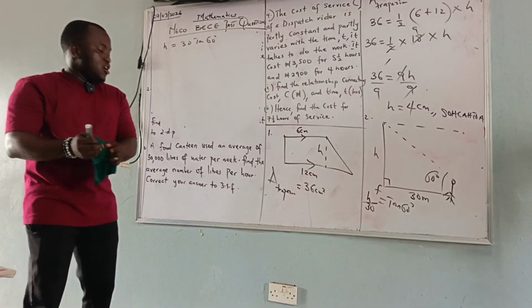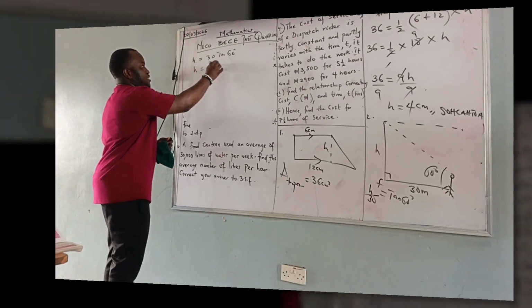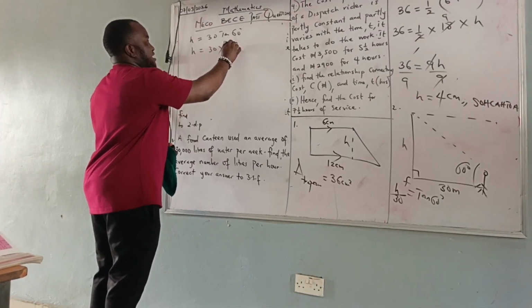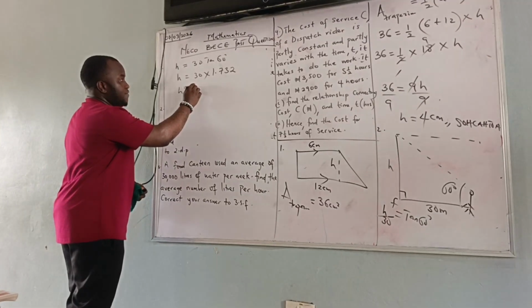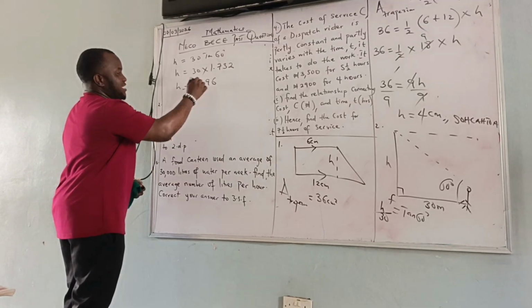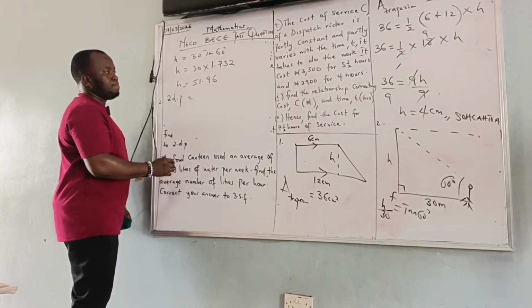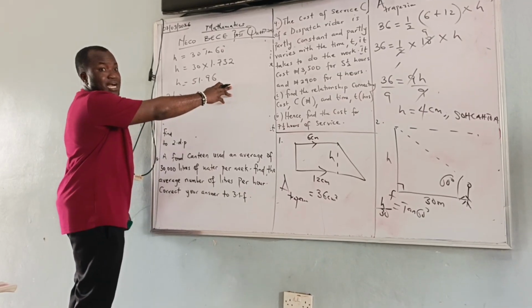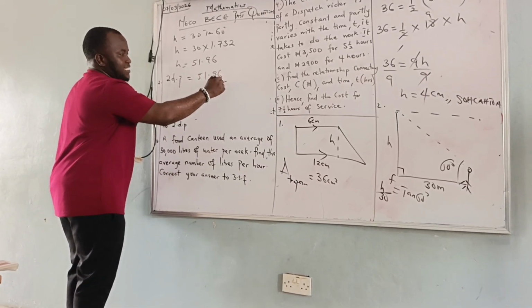The question says correct to 2 decimal places. We now have H is equal to 30 multiplied by what is tan 60? 1.732. Now calculator, multiply these together. 51.96. But the question says to 2 decimal places. What will it be? 96 what? Nothing is at the back. Okay, to 2 decimal places is still 51.96. That's the answer.